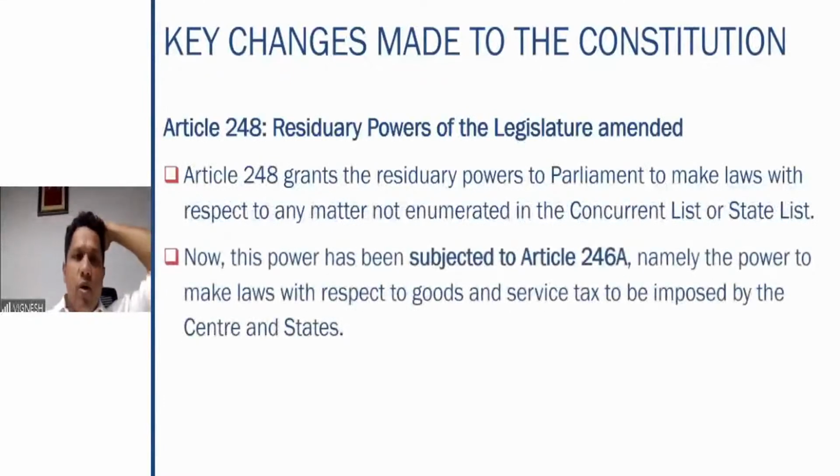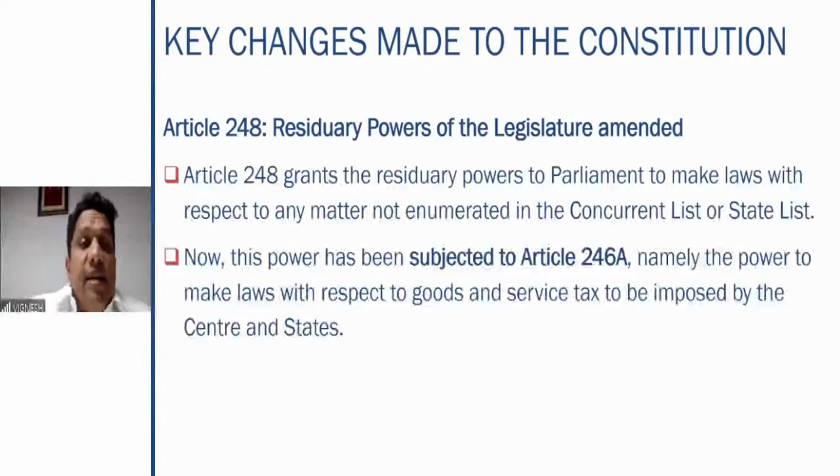Article 248 also has amended the residuary powers of the legislature. That means Parliament has already been given powers to make laws with respect to any matter not there in the concurrent list. But now it has been made subject to 246A, that is, the power to make laws with respect to goods and service tax to be imposed by the center and the states.